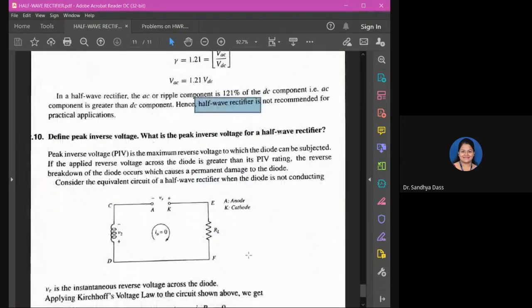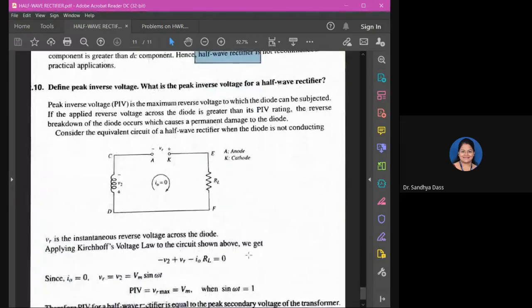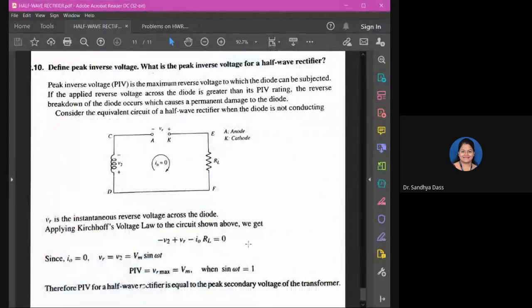Okay. Finally, the last term, let me just finish this. We have already discussed peak inverse voltage, which we defined in the previous class. It is the maximum reverse voltage that the diode can withstand in the reverse bias condition, right?